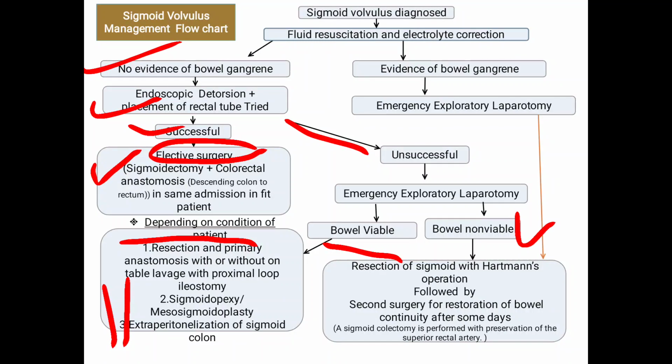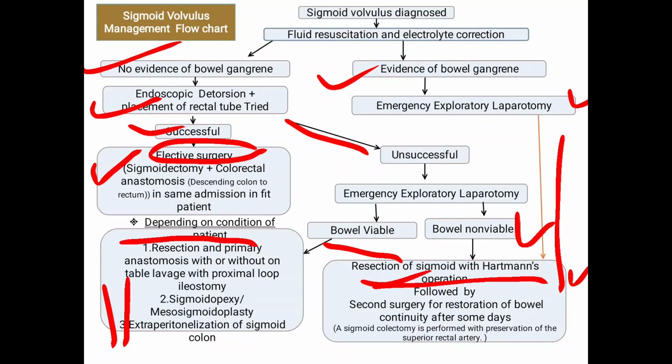If the bowel is non-viable, then resection of the sigmoid colon followed by Hartmann's procedure. And the second surgery for restoration of the bowel is done after some days. Now students, on clinical examination, if there is no evidence of bowel gangrene, immediately patient is posted for emergency exploratory laparotomy and followed by Hartmann's procedure.